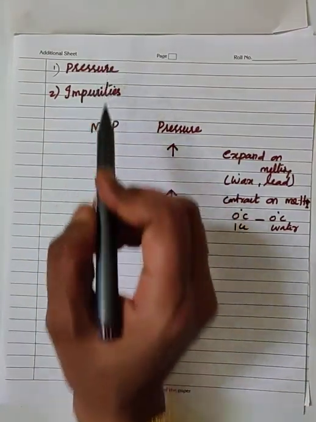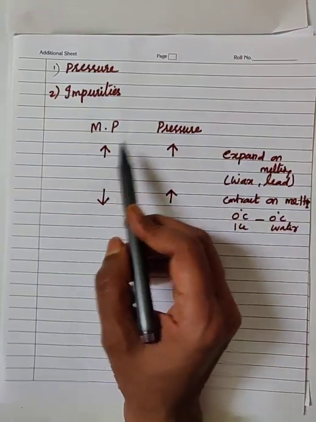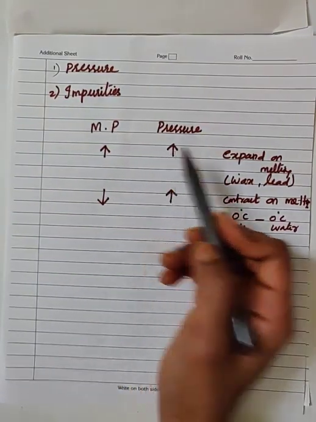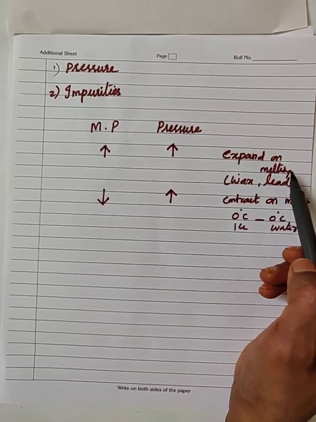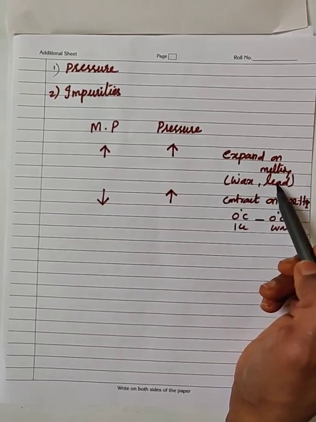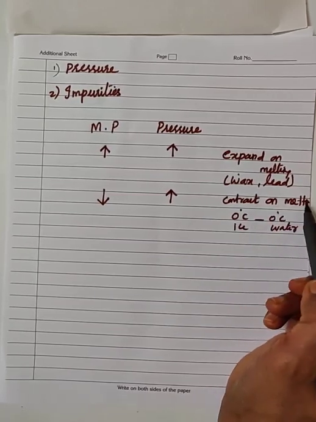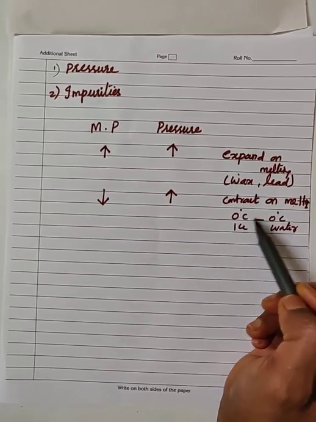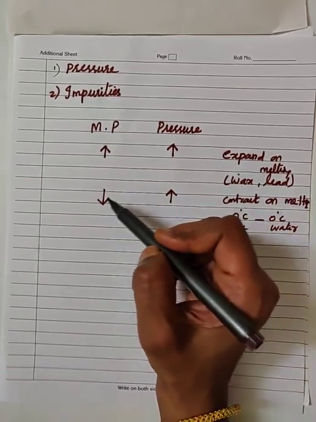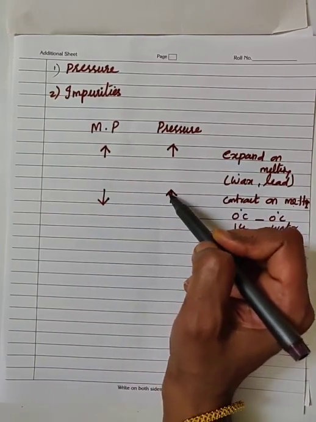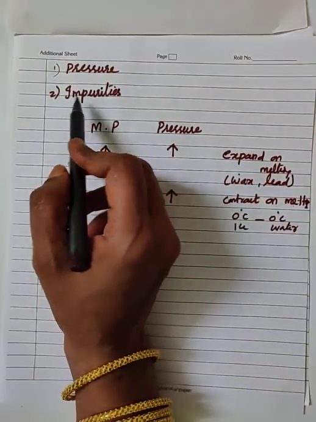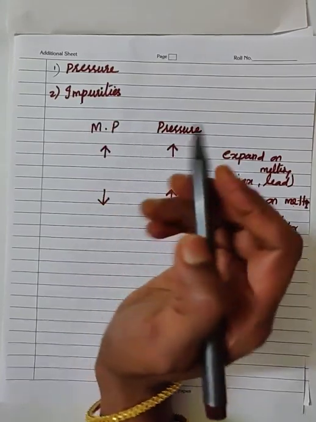So the effect of pressure on the melting point is: the melting point increases with increase in pressure for substances which expand on melting, for example wax and lead. For substances which contract on melting, like ice at 0 degrees Celsius, the melting point decreases with increase in pressure. Next one, effect of impurities on the melting point.